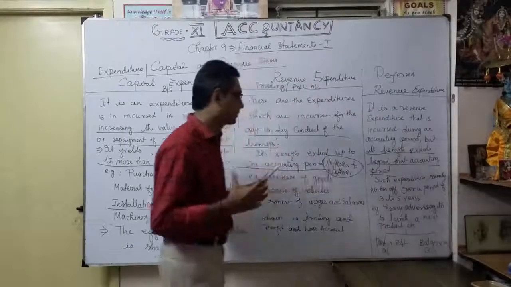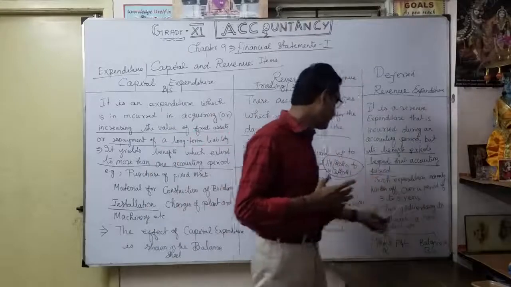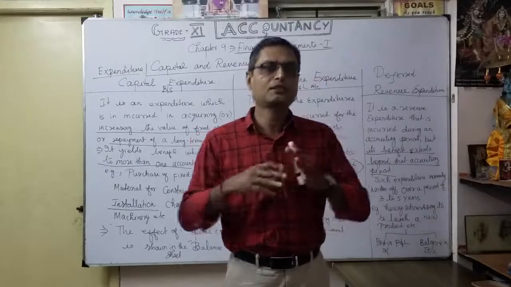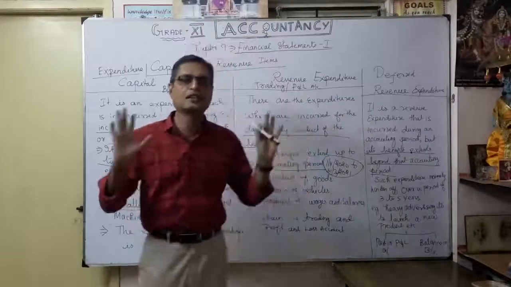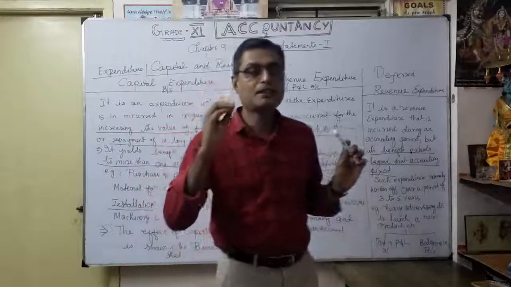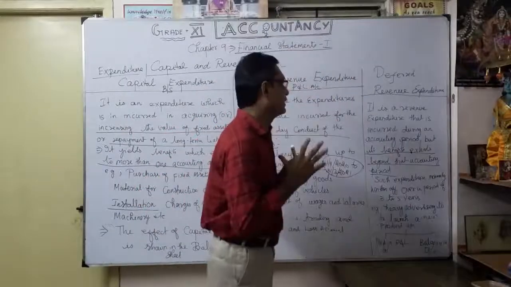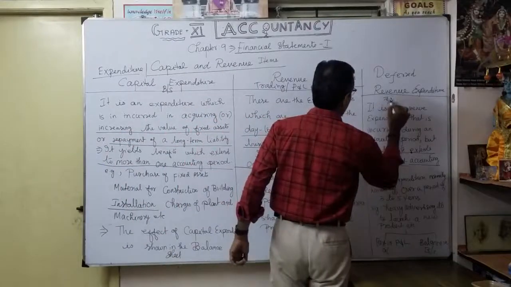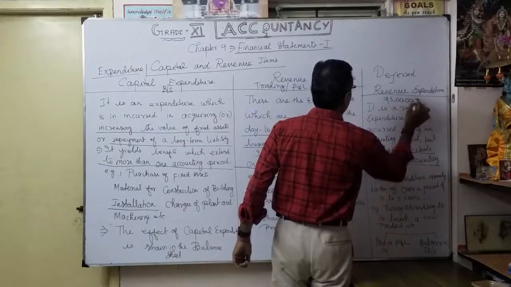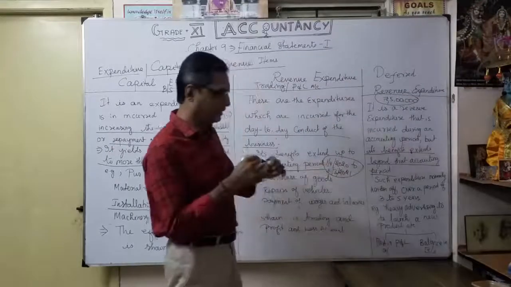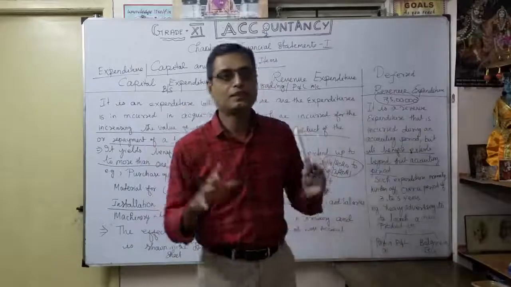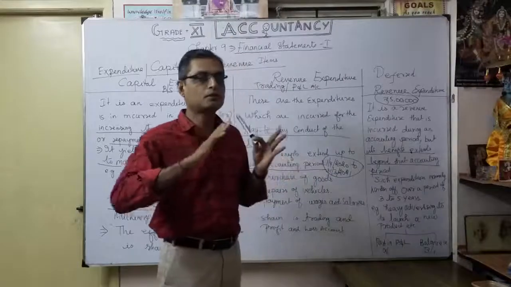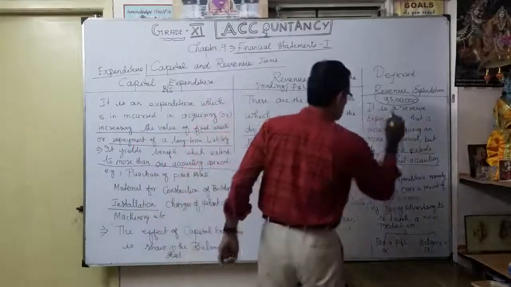I will explain that. For example, heavy advertising to launch a new product. Suppose you want to launch a new product, say an electric scooter, and for that you are giving advertisement, spending some 5 lakhs. In the same accounting period, we can't show this 5 lakhs entirely as expense. It is spread over a minimum of 3 or 5 years. For example, over 5 years, every year you show a part in the profit and loss account.